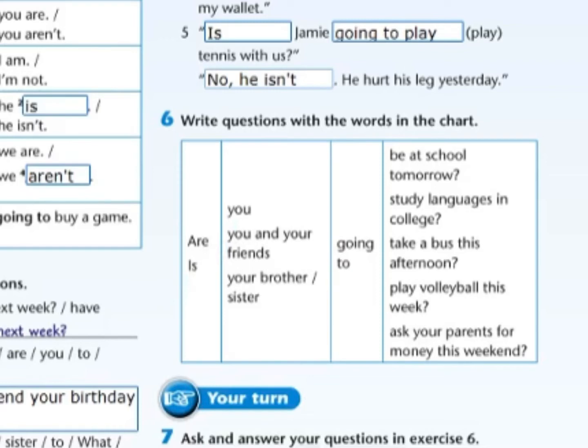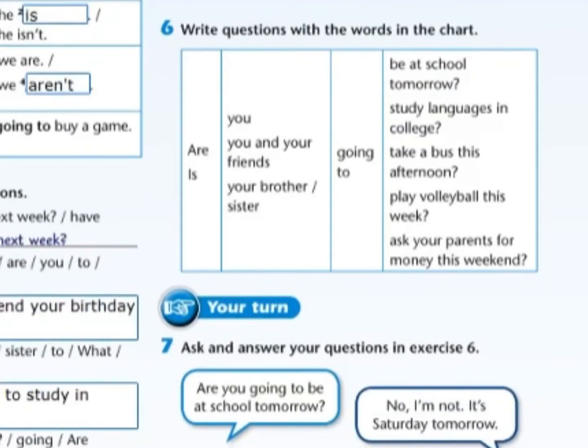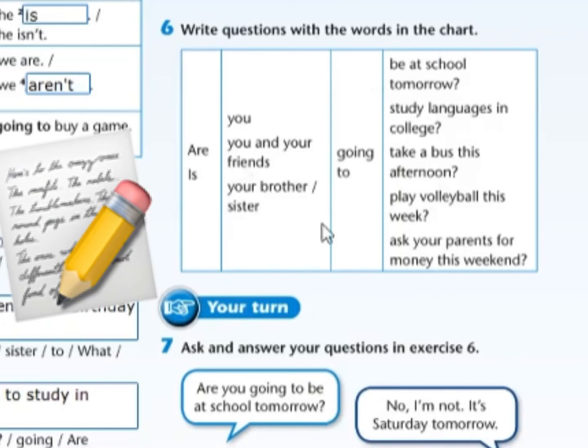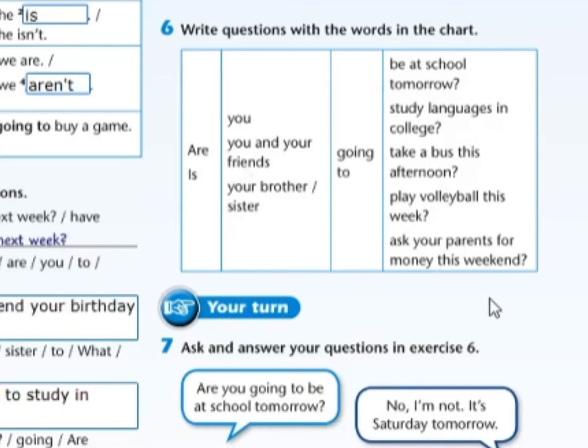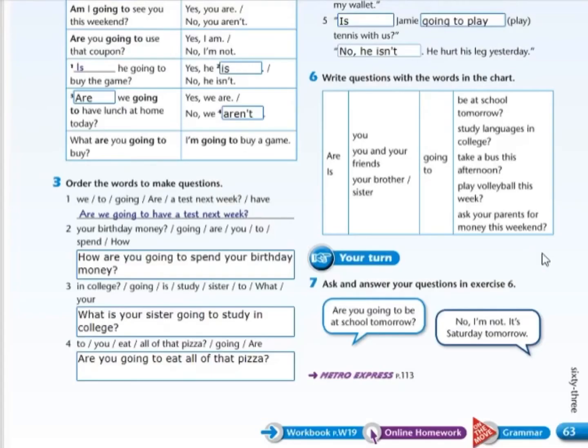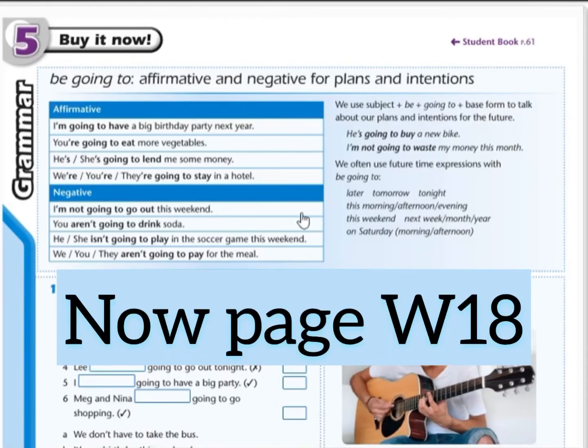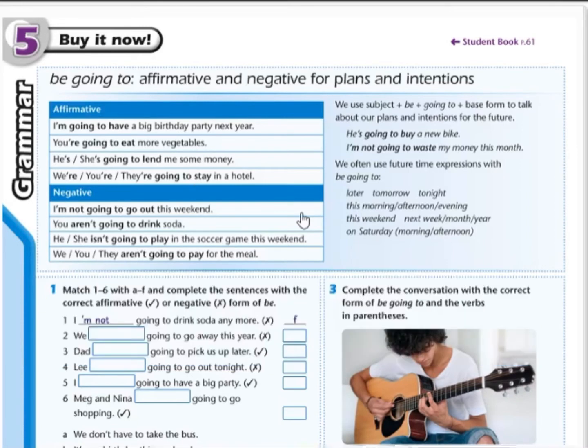And then you're going to answer the questions. It is much better if you use your notebook to make these questions and answers because there is no space here. So you're going to follow this model in number 7, okay? I'm not gonna ask you to send anything to me, but it's very important to practice. It is your turn. Now, page W18, you're going to review affirmative and negative forms using be going to. Let's check number 1.